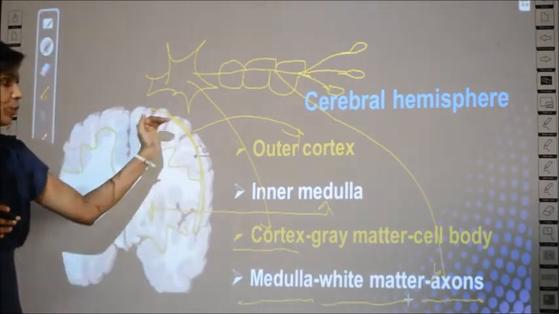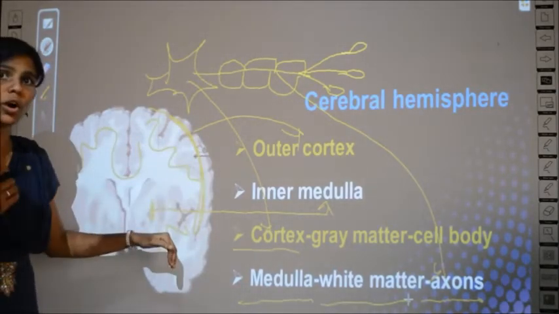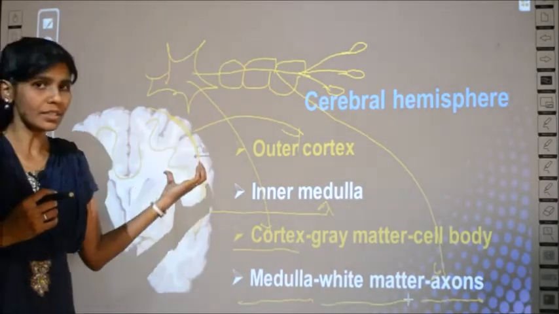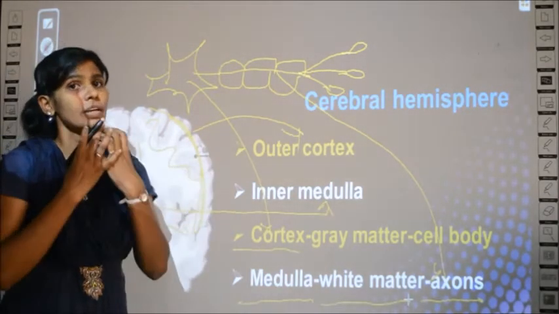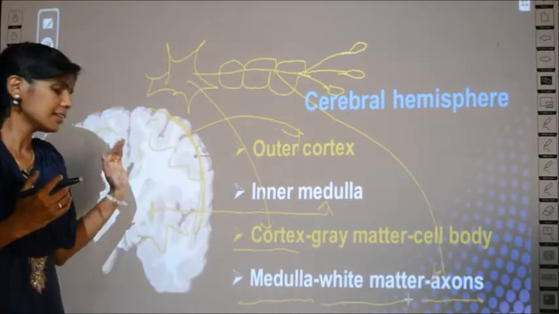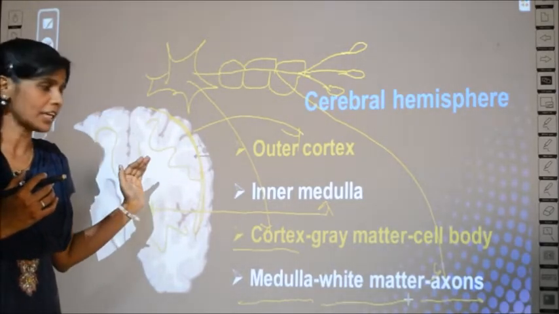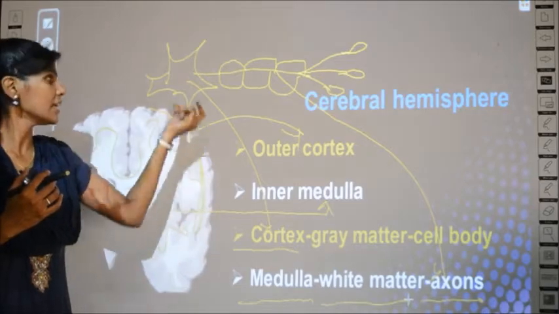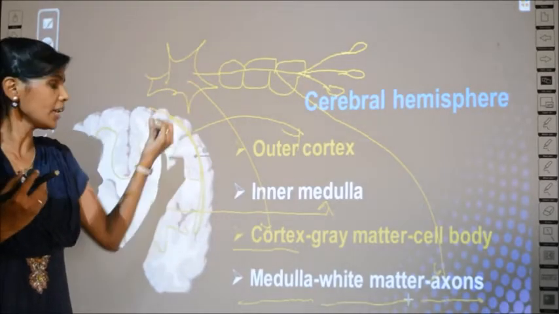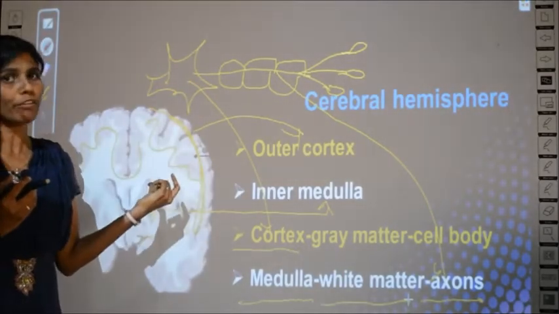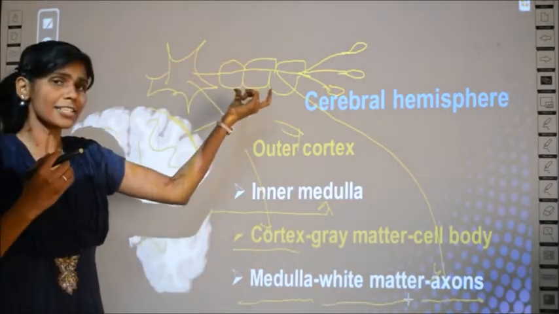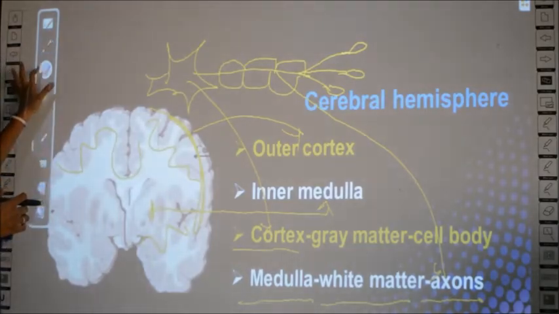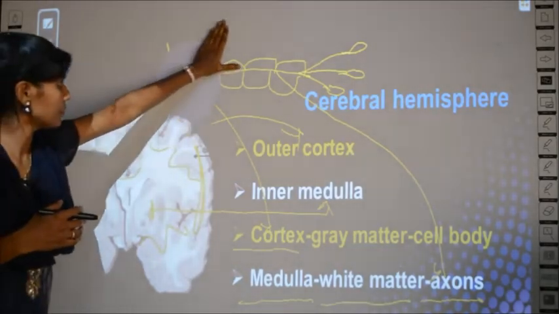It is made up of two regions. The outer region is called cortex and the inner region is called medulla, and the outer region is made up of grey matter and the medulla region is made up of white matter, and the outer region, the cortex region, is made up of cell bodies of the neuron, and the inner region is made up of the axons of the neuron. Okay, so next slide we learn the functions of cerebrum.